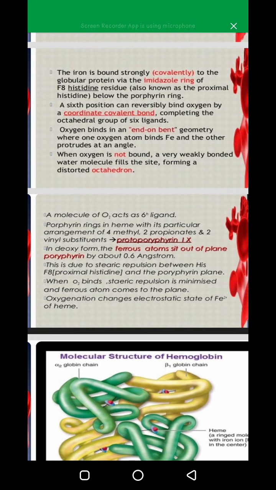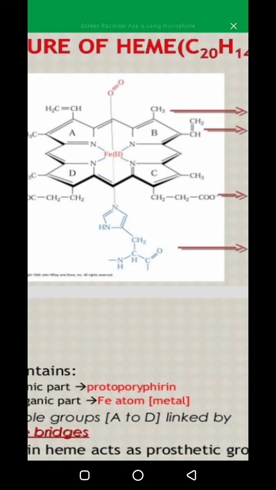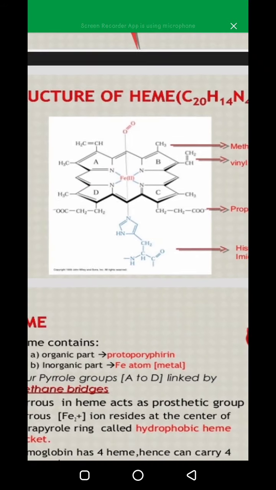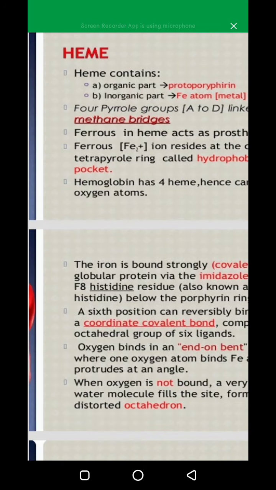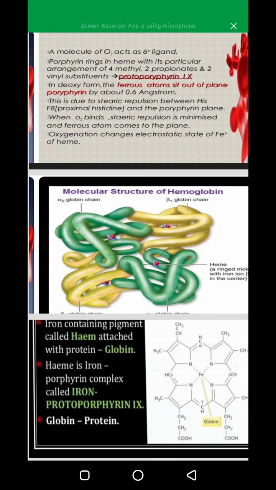Oxygenation changes the electrostatic state of Fe2 of heme. The oxidation state of central Fe is +2, and after oxygenation it changes. Now you can see the molecular structure to further enhance your learning.